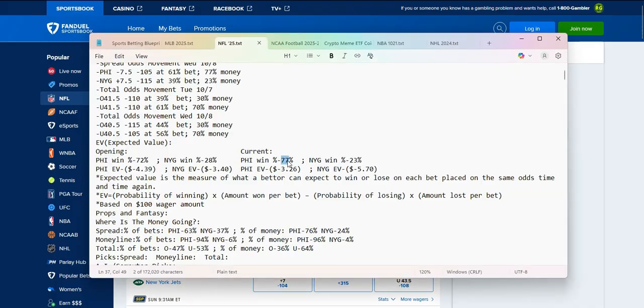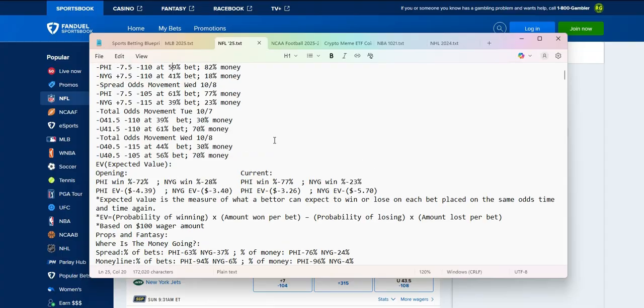77% win percentage for the Eagles, 23% win percentage for the Giants. That gives the Eagles a negative $3.26 expected value, and that gives the Giants a negative $5.70 expected value. So if you look at it, the Giants actually have more value currently, but they're only getting 4% of the money. Not a huge benefit, and 6% of the betting. Not a huge benefit to the bookies.